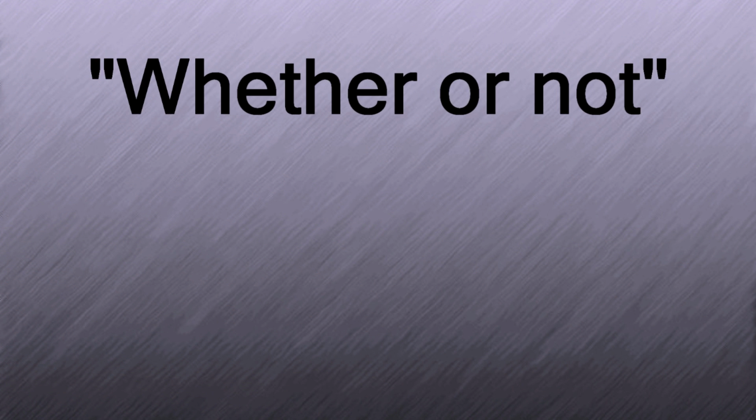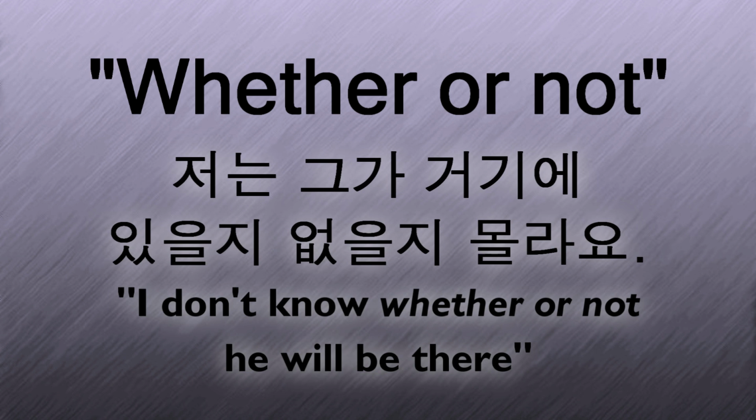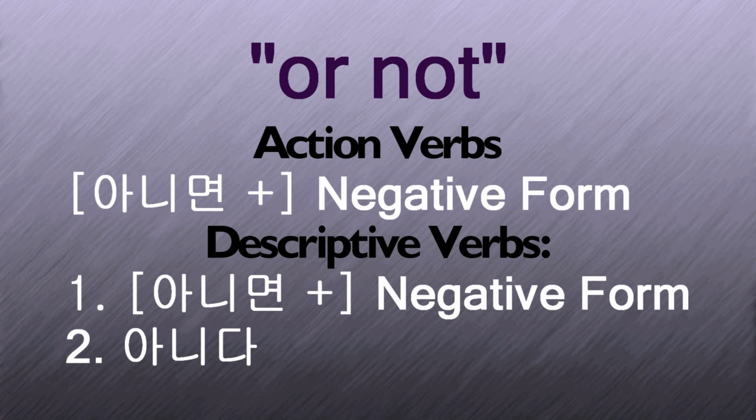By adding another form, you can also say whether or not, just like in English. Let's take this sentence from before. 저는 그가 거기에 있을지 없을지 몰라요. I don't know whether or not he will be there. Here are the rules for or not.